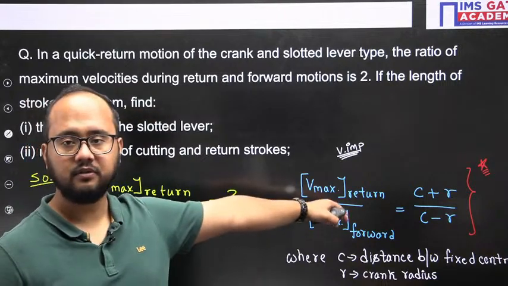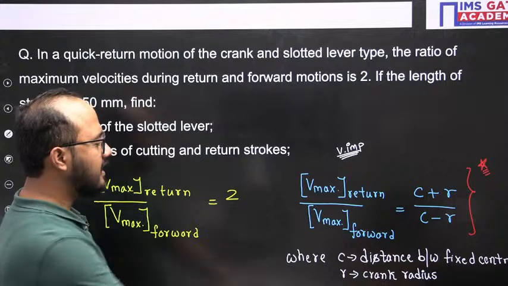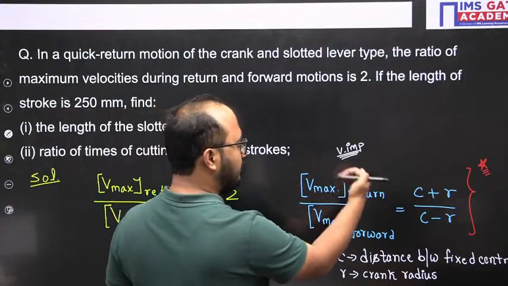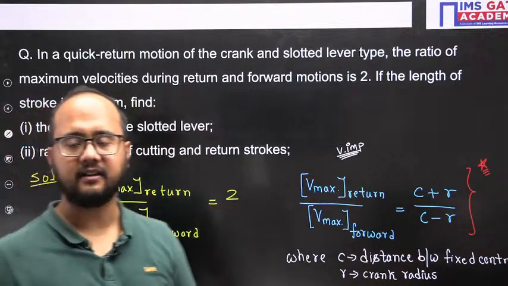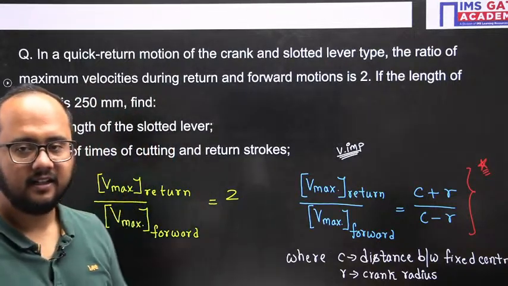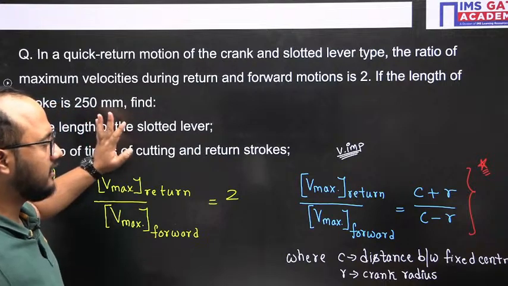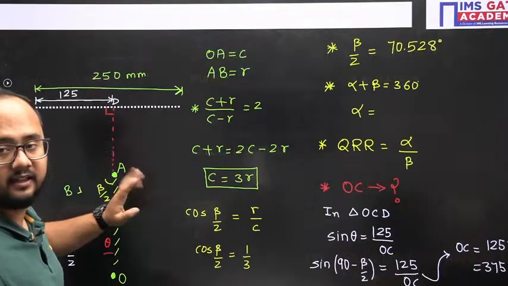I think you are talking about the ratio. See, this ratio is simply what? Ratio of maximum velocity during return divided by the forward. So C plus R divided by C minus R. Right? Clear? Okay. Now see, next thing.